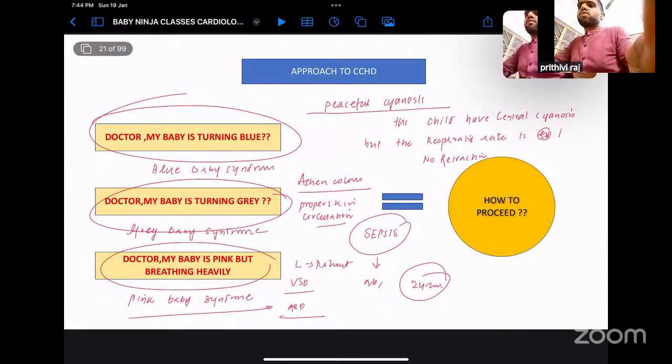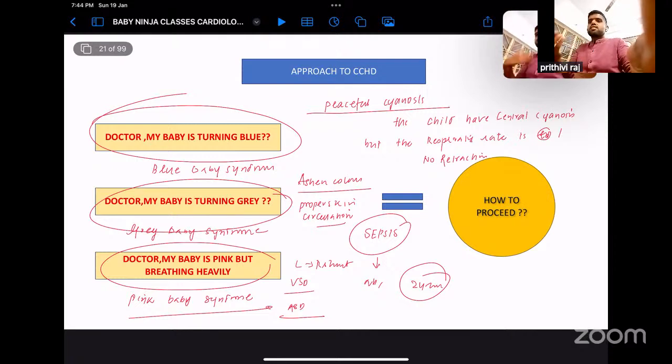Okay, so today we had an elaborate discussion on the fetal circulation and some short description of how to approach a critical congenital heart disease in a labor room as well as in the emergency room. How to see a blue baby, what is blue baby syndrome, what is gray baby syndrome, what is pink baby syndrome. We discussed shortly, in brief.